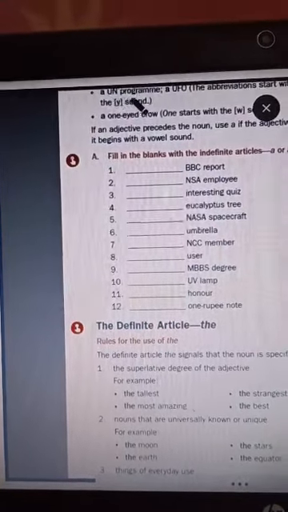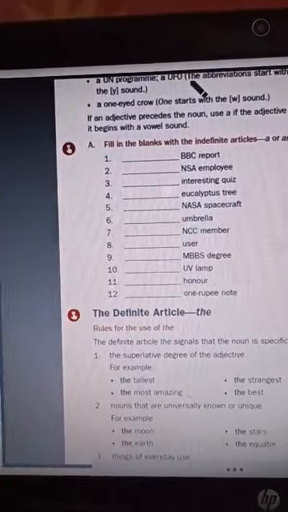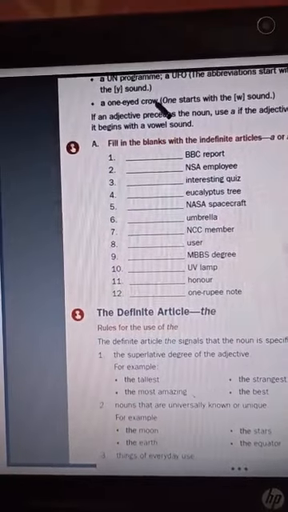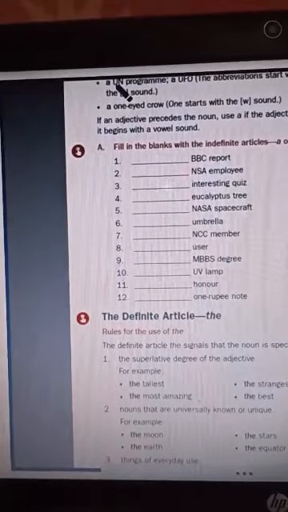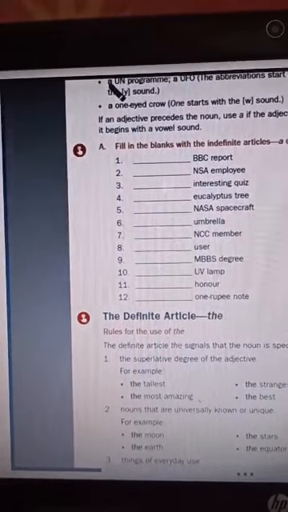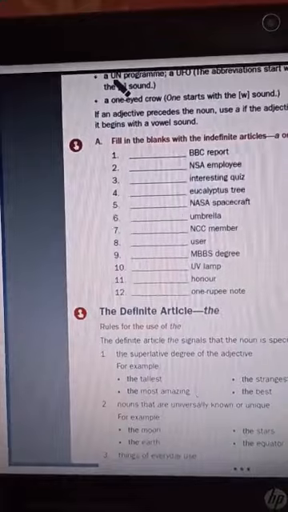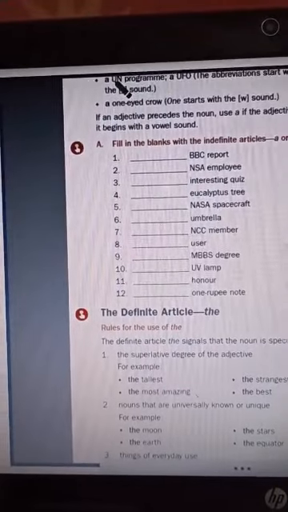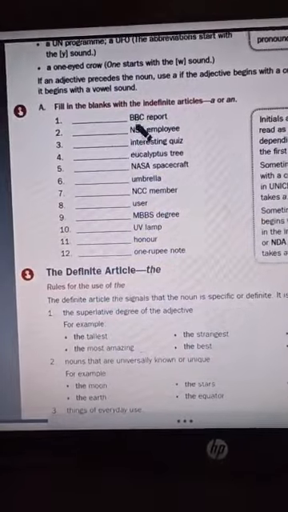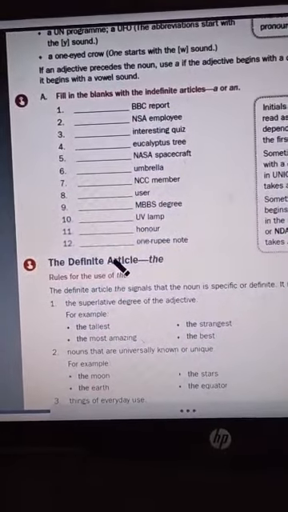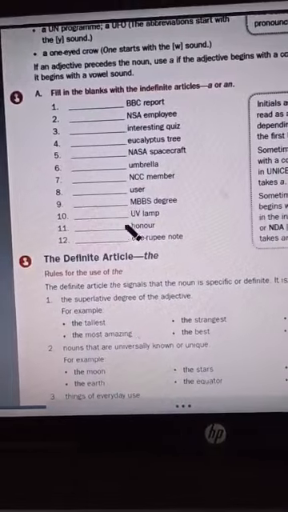As I said before, you can see here a UN program, a UFO, a one-eyed crow. Here in this phrase, UN program, in spite of it starting with U, they have used a, because the sound of Y is coming, not the sound of U. So you have to be very careful with the sounds. A small exercise has been given: fill in the blanks with the indefinite articles.